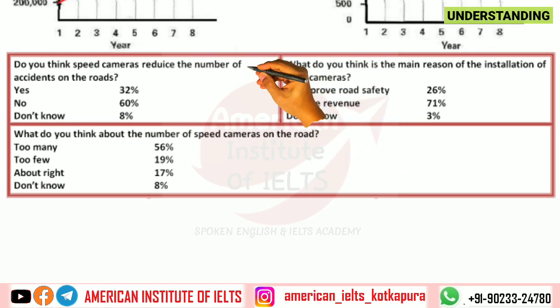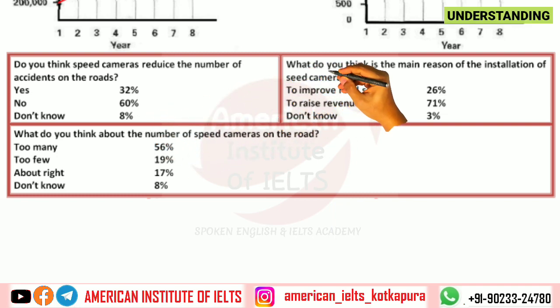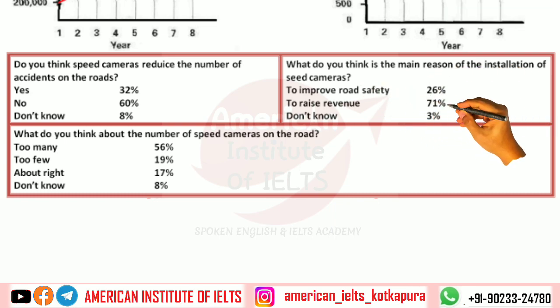Our first question says, do you think speed cameras reduce the number of accidents on the road? Here 60% people think that there is no impact and 32% think it has impact, whereas 8% don't know. The second question says, what do you think is the main reason for installation of speed cameras? Now 71% say to raise revenue.